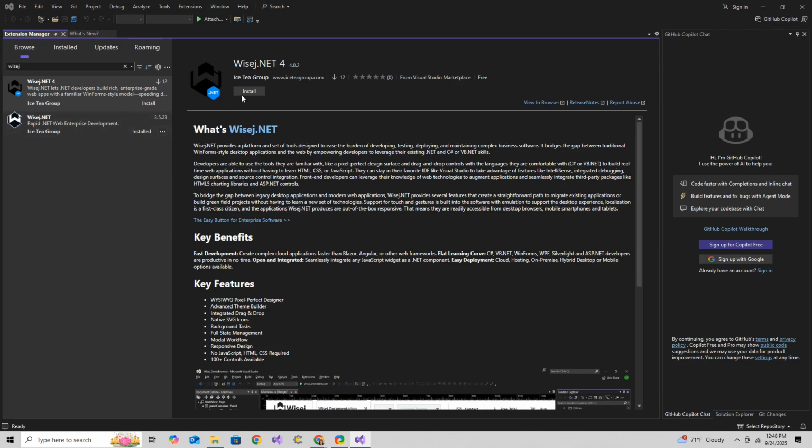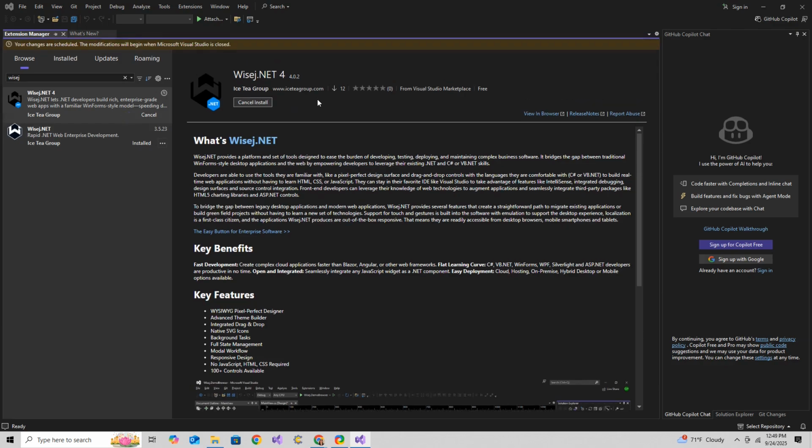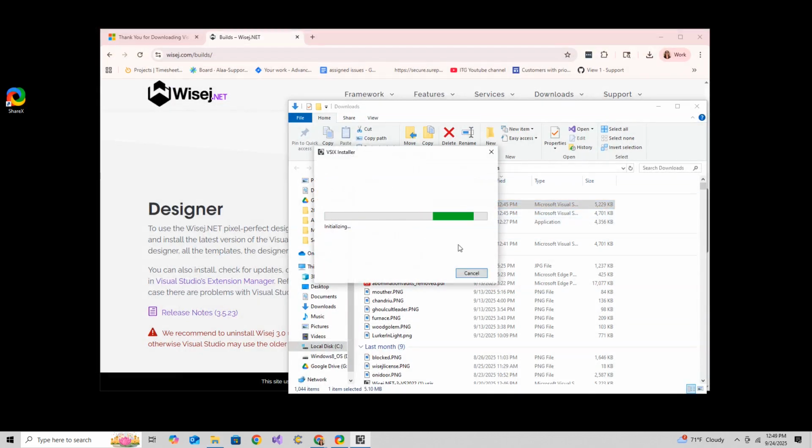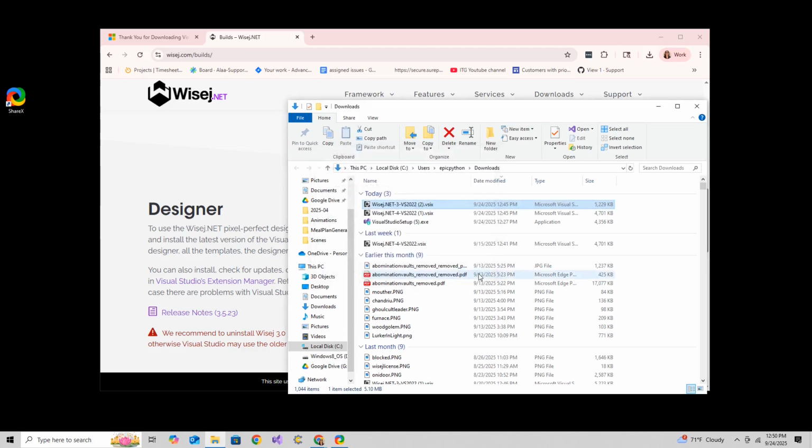So for WiseJ.NET 4, I'm going to click Install. And again, we could have used the VSIX that we installed. I'm just showing you a second way to install it. It says the modifications will begin when Microsoft Visual Studio is closed. So let's go ahead and close that. And it's installing now. Click Modify. And click Close. Okay, so WiseJ.NET is now installed.